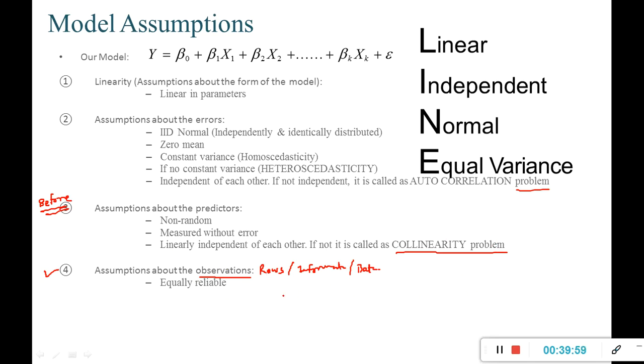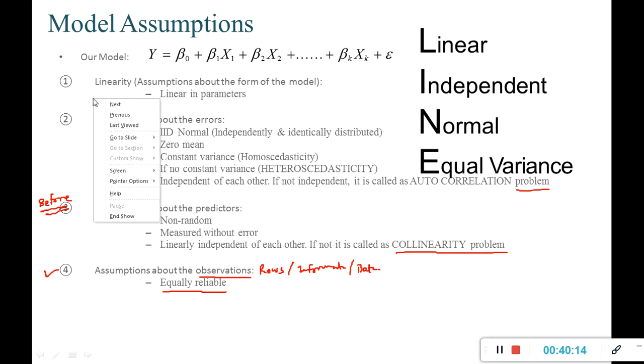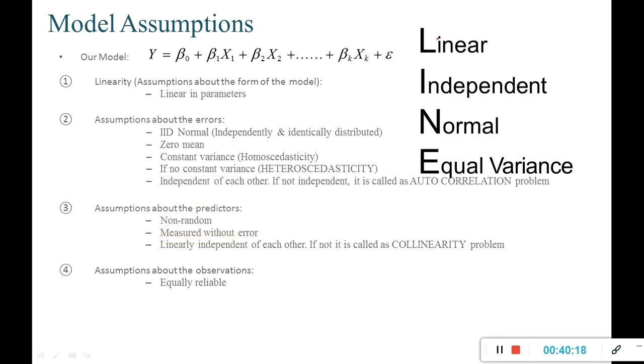The horizontal rows are called observations. So all those observations which are recorded should be equally reliable. Obviously, if the data is not reliable, then how can you build a model? So these are some of the assumptions which we need to keep in mind before writing a model. And these assumptions are also called line assumptions,